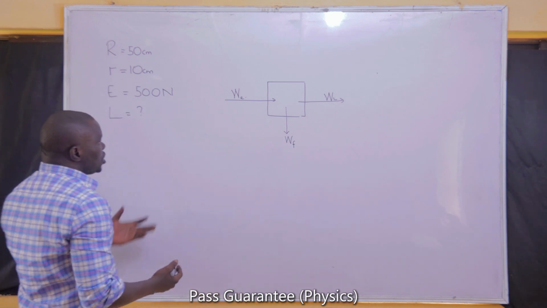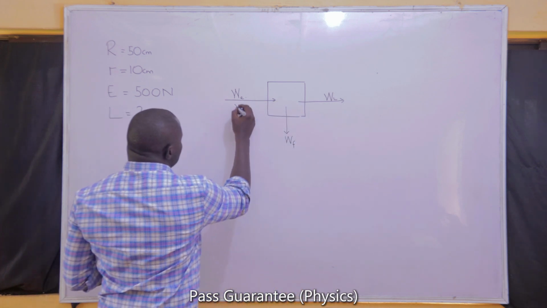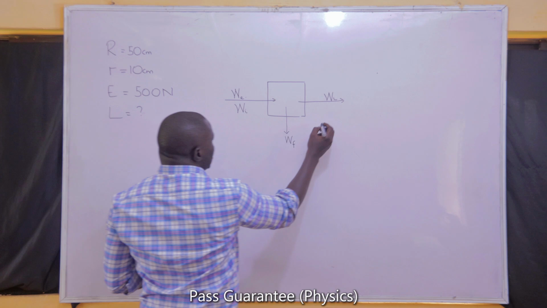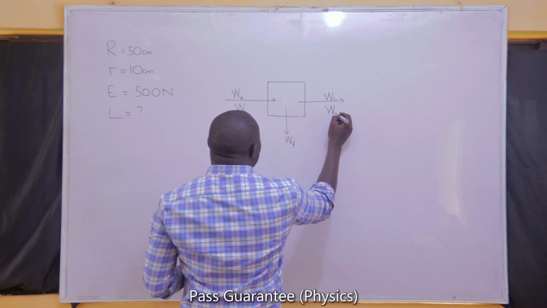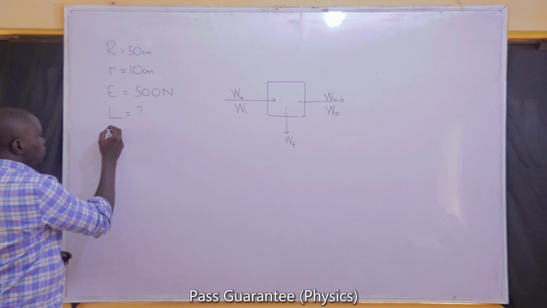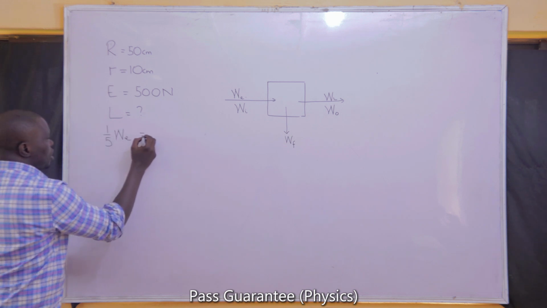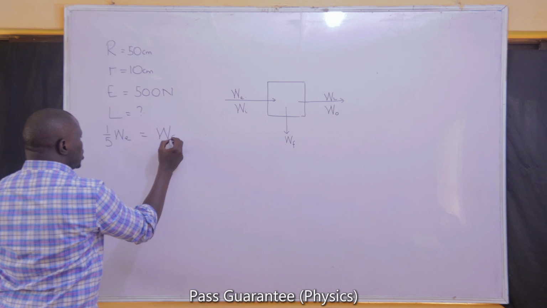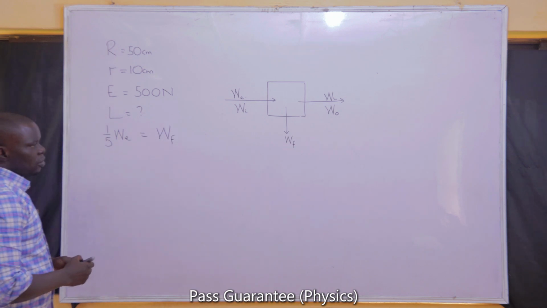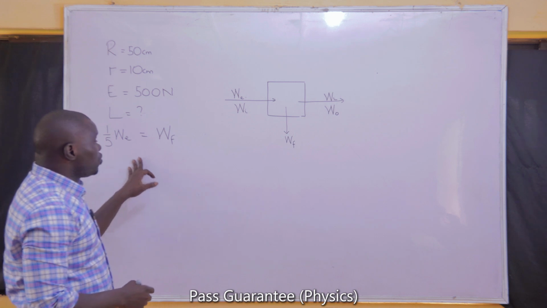If not for friction, the work input must be equal to the work output. The work done by effort is also the work input. Don't forget, the work done by load is also the work output. Good. So in this question, we are told that 1/5 of the work done by effort is used to overcome friction, is the work done to overcome friction. 1/5 of the work done by effort is used to overcome friction.